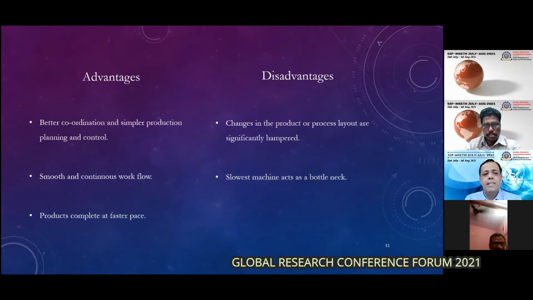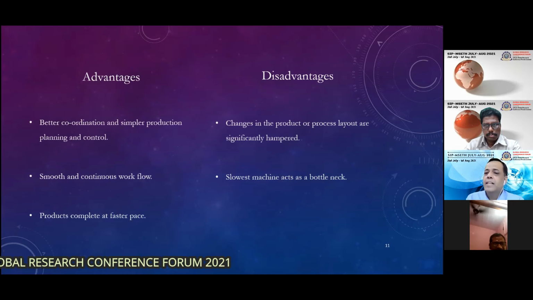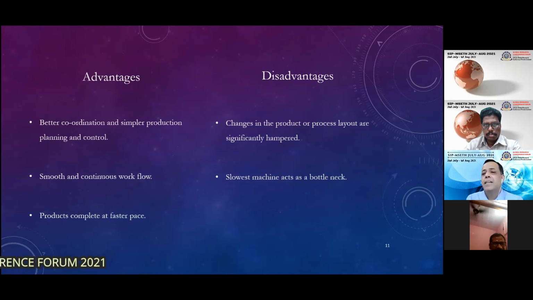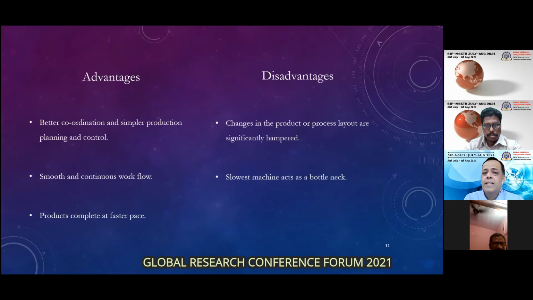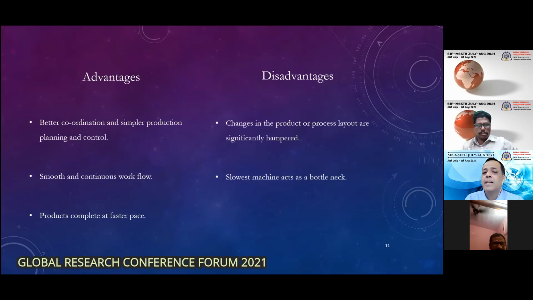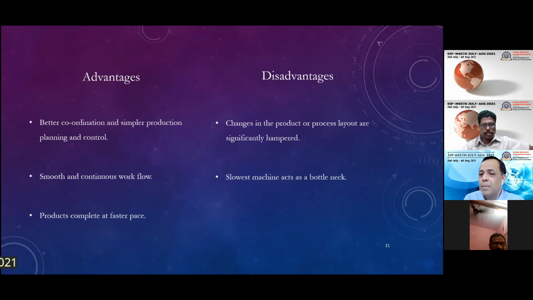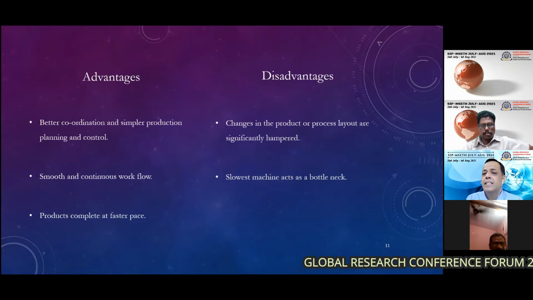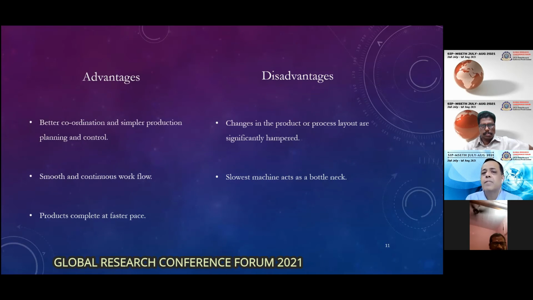Coming to the advantages of this, you have better coordination and simple production planning and control, smooth and continuous workflow, and products complete at a very fast pace because the lines are balanced, and efficiency and everything is also balanced. The disadvantage, however, is that changes in the product or process layout become significantly hampered. Once you change a product or a particular process, the entire line gets stuck. The slowest machine acts as a bottleneck. The speed and efficiency are governed by the machine or the operation which is the slowest.